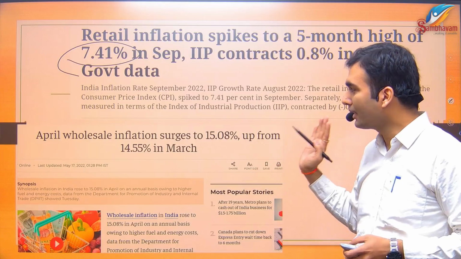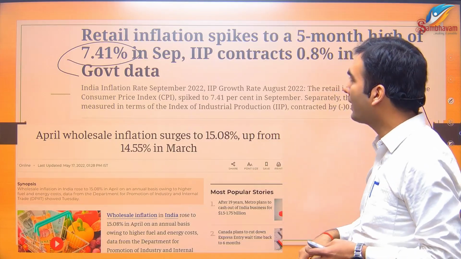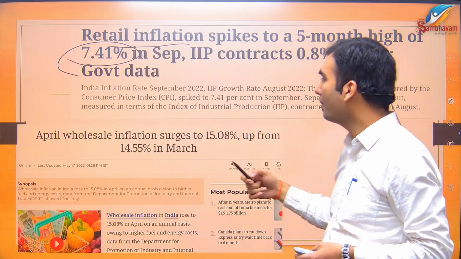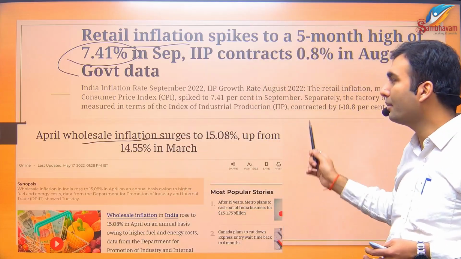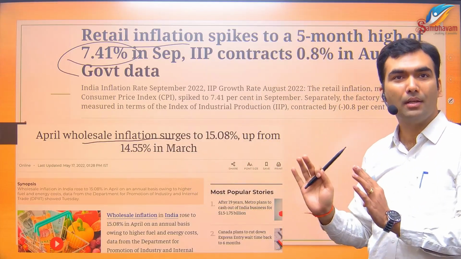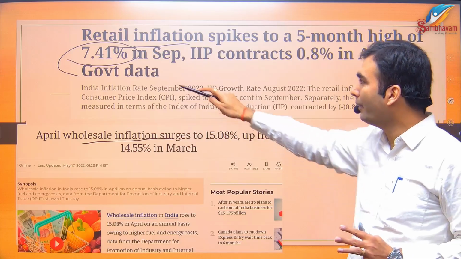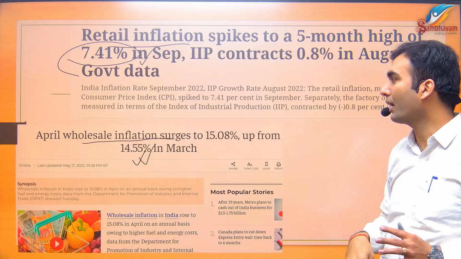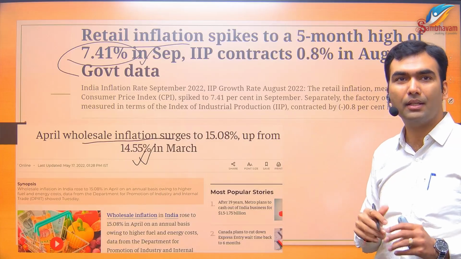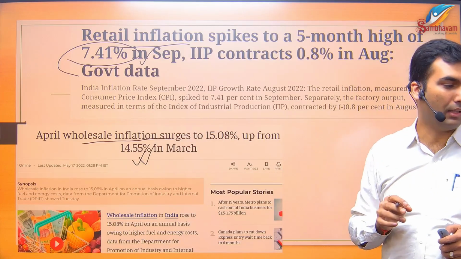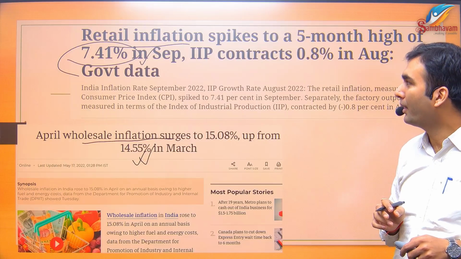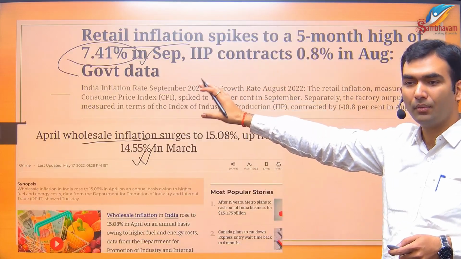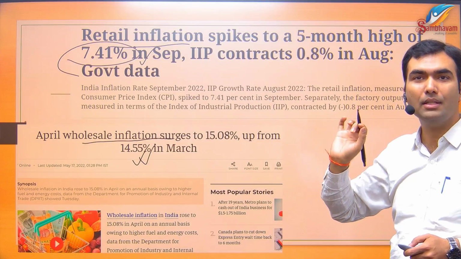See, these are the figures, and we will try to understand in today's class what it means by retail inflation, what it means by wholesale inflation, when these numbers come, what they signify, whether this 7% is more or less, whether this 15% is more or less, whatever is the reality, we will try to develop understanding around that. But first, since all these numbers are in percentage, first we need to understand how inflation is